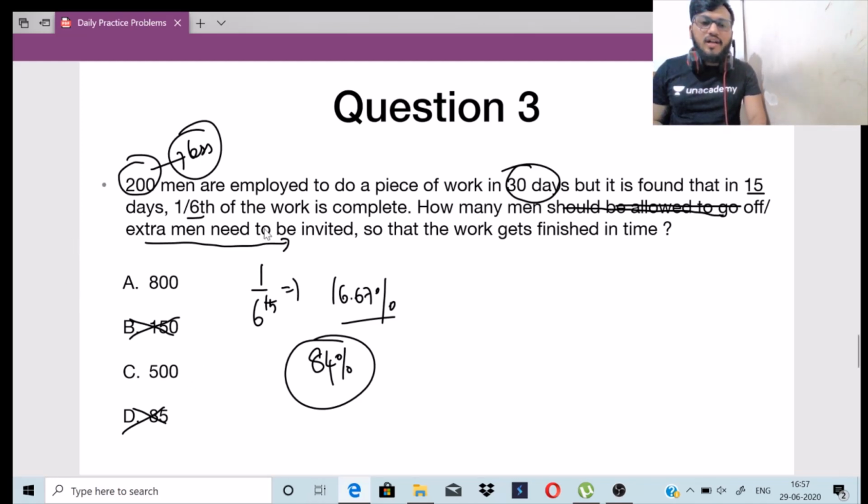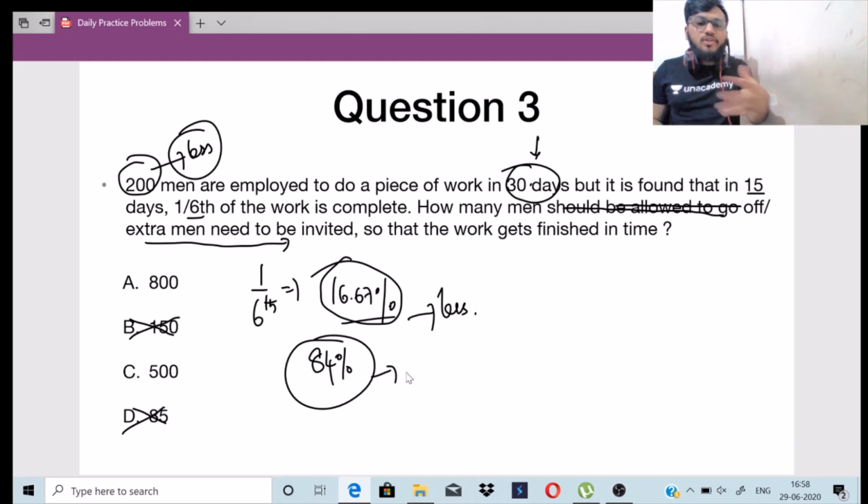Okay, 200 men are to be employed for a work. The timeline is 30 days, right? In 15 days, half time, they have completed only 16.67%. So in the remaining 15 days they have to complete 84%. That means they need more persons to do it, because with just 200 men they had less efficiency. So they need more men to have more efficiency. So the options which are less than 200 will be cut off. We have to find out between A and C.